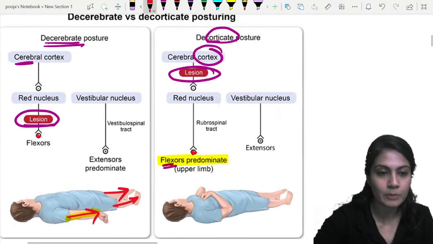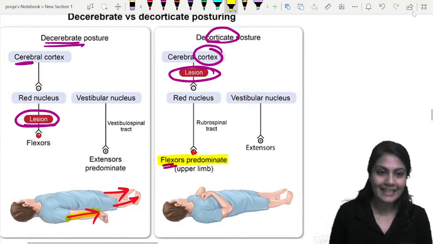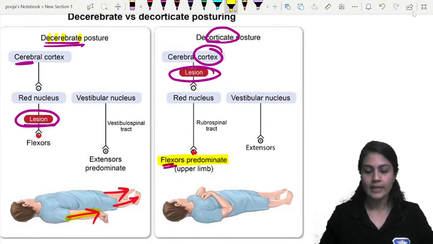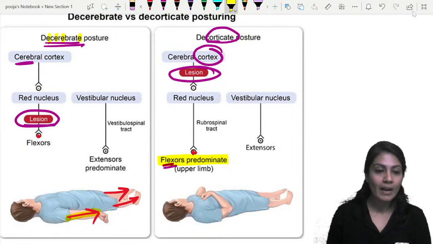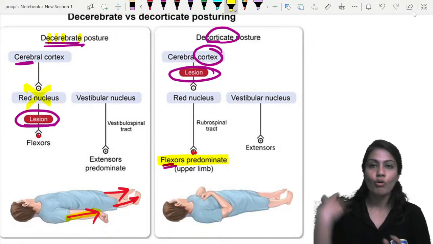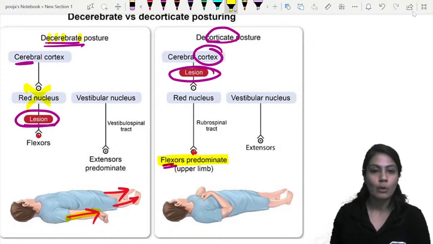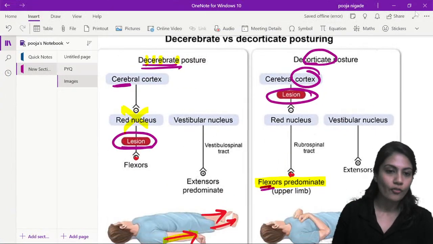If you don't have that much time to remember and then directly ask the question about decerebrate, what is going to happen? Just remember E, right? Decerebrate aaya, so the extension will be in both the limbs. Why? Because the red nucleus is also gone. The signals will not be able to come downward towards the flexors of the upper limb.